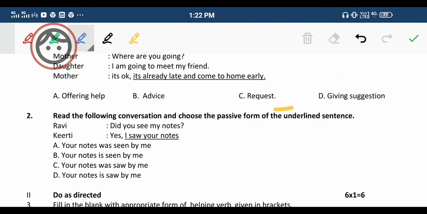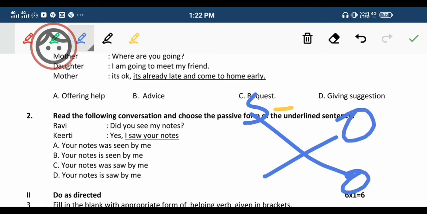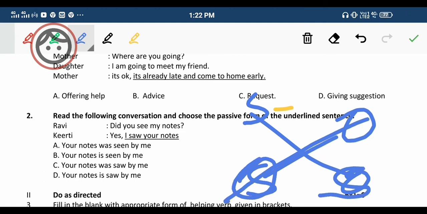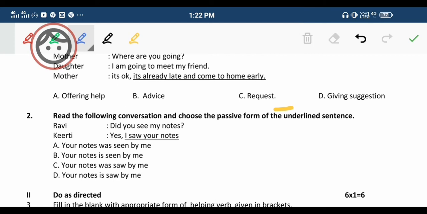So I told you, and I gave you the definition as well. An action in a sentence can be represented in two ways, either active or passive, but you have to change it easily. Subject becomes object, object becomes subject, correct? No, wrong. So object and subject, okay. So here also the same: your notes is seen by me, or yes, I saw your notes. Your notes was saw by me.